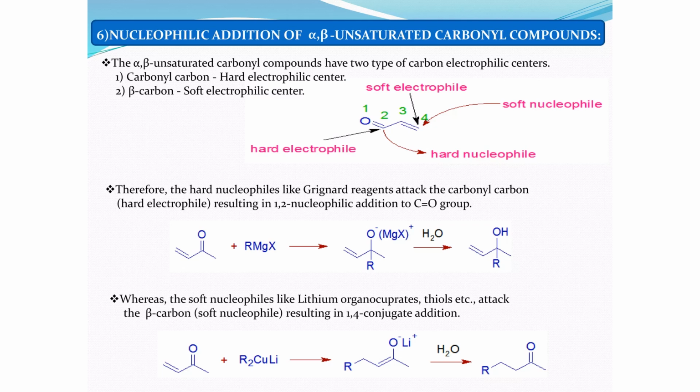Here you can see the oxygen has a negative charge, right? Oxygen is hard, so that's why lithium is binding to the hard center. Here we have a hard-hard combination. Later on, addition of water will result in attachment of hydrogen here. So ultimately, we have hydrogen attached on oxygen 1 and R on carbon number 4. Therefore, this addition is known as 1,4 addition or the Michael addition. Whenever we have a soft nucleophile, we always get Michael addition or 1,4 addition on the alpha beta unsaturated system. So just by seeing whether the nucleophile is hard or soft, we can predict whether 1,2 or 1,4 addition will be carried out on alpha beta unsaturated carbonyl compounds.